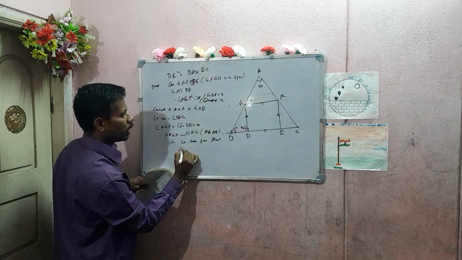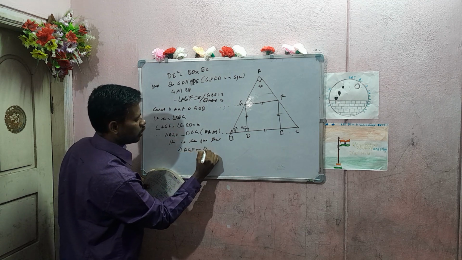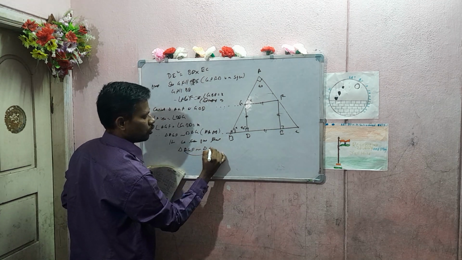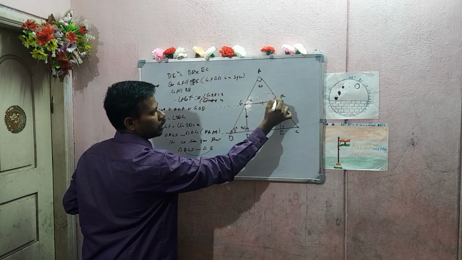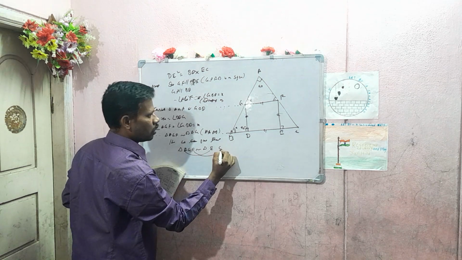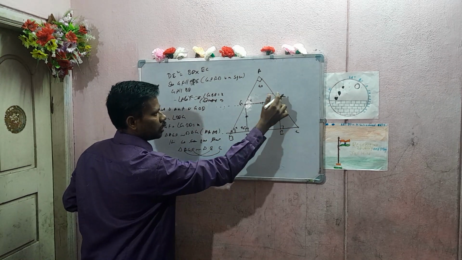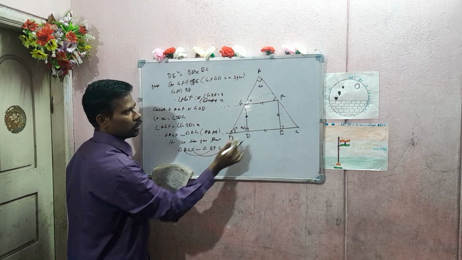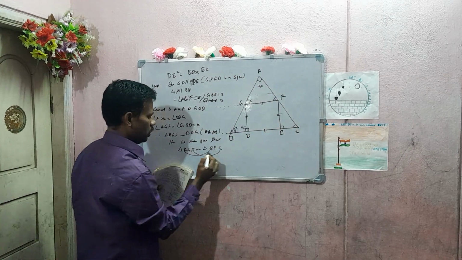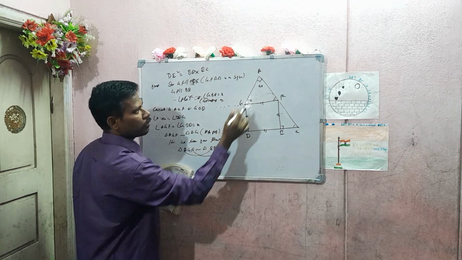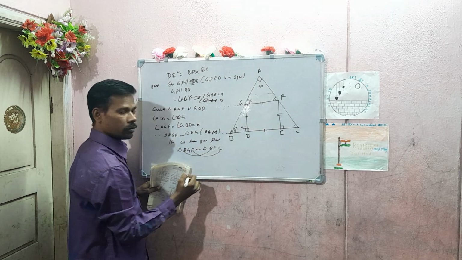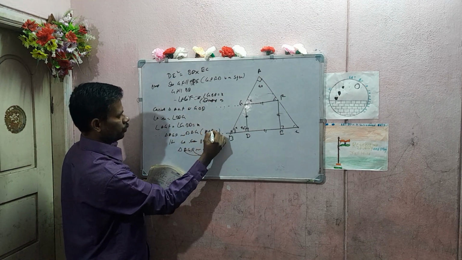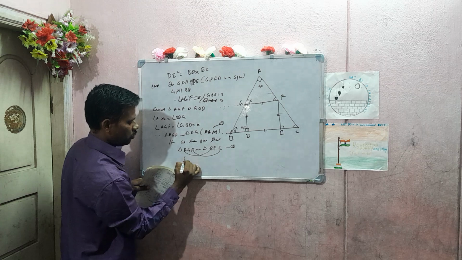Triangle AGF is similar to triangle EFC. This 90 degrees means this letter should coincide with A, this one should coincide with E, and F should coincide with C. Therefore, these two triangles, mark this as 1 and 2.